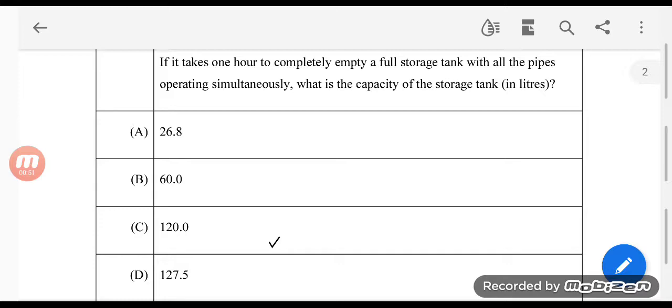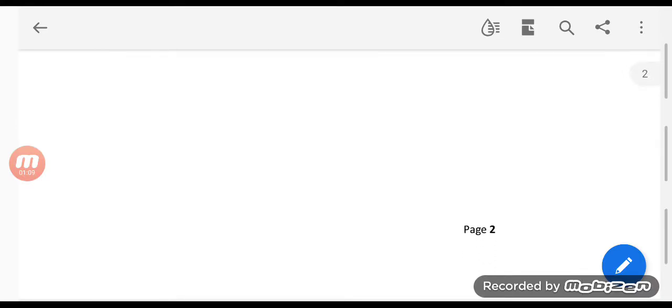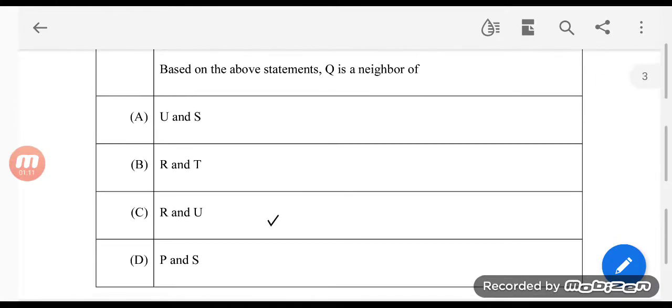It might be right, we do not know. Even though I feel 120 is going to be the answer, I also learned how we do such questions, so I am reaching the conclusion that the answer is 120. But in case there's a different equation, maybe you could write it down in the comment section, and I could help you with that. Question number 4, the answer is R and U.